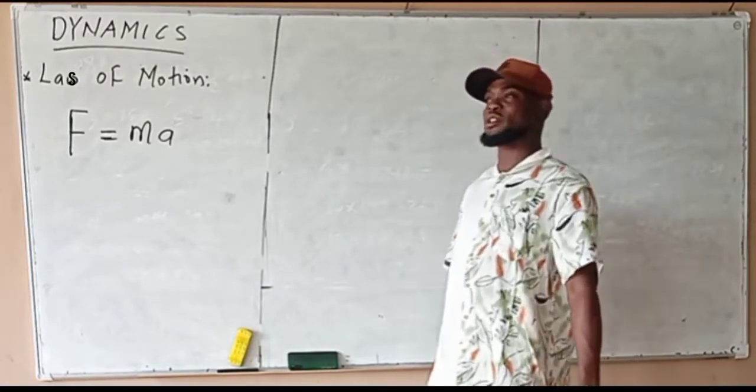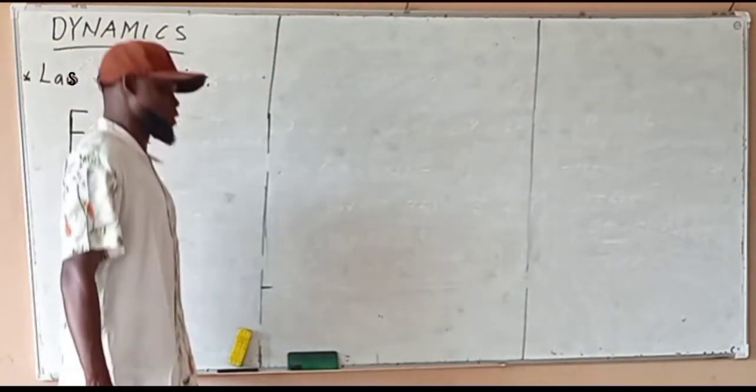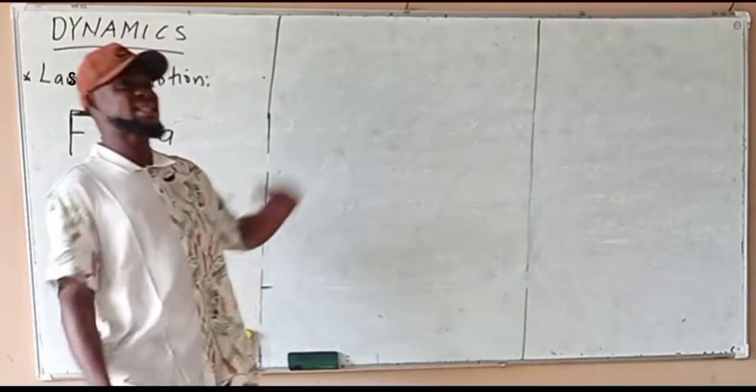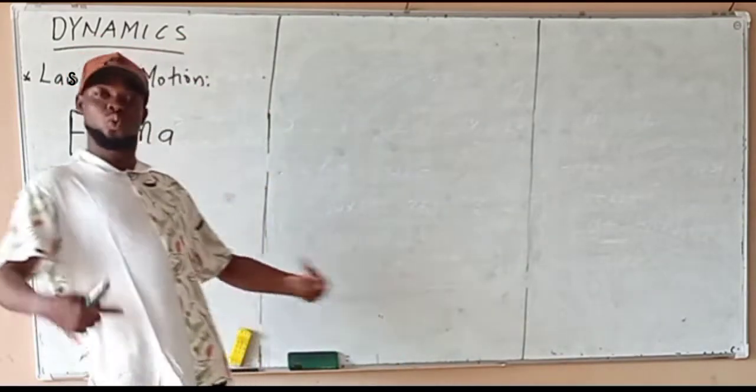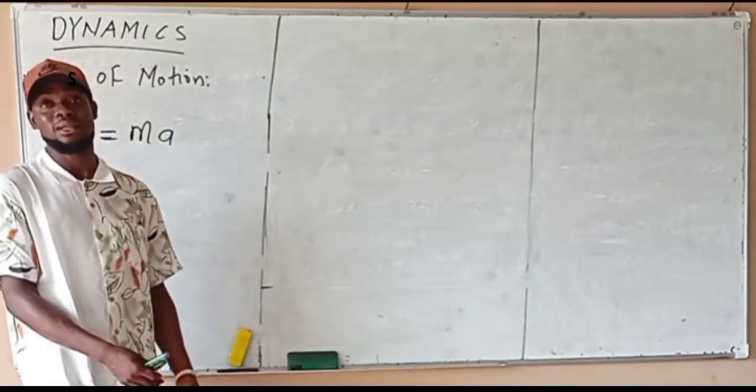The product of the mass of the body. Remember mass. What is mass? Mass is the quantity of matter a body has. While mass times acceleration due to gravity gives the weight of that body. Now, mass and weight are not the same thing.